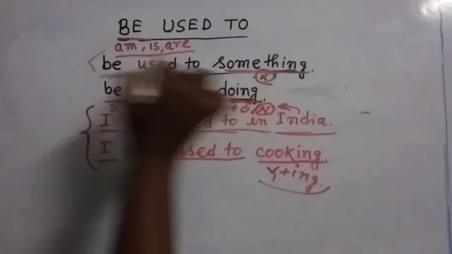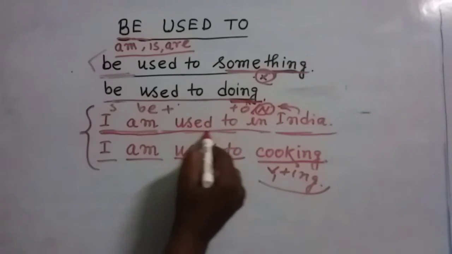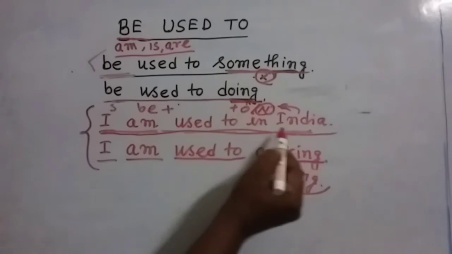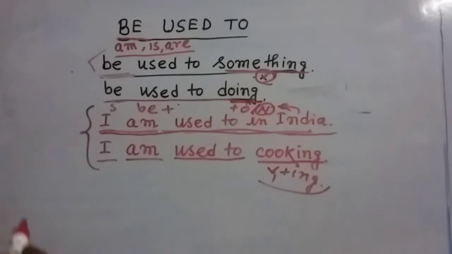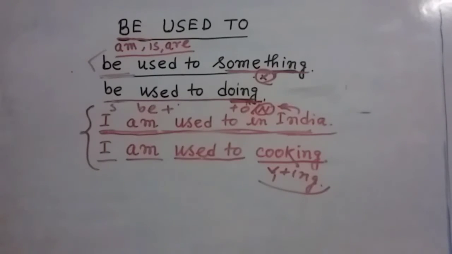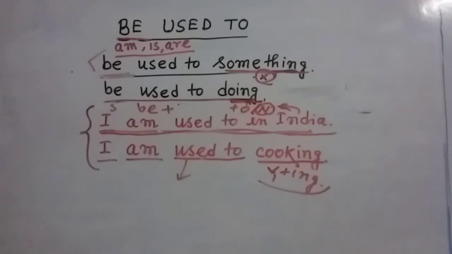Here I am giving you one example. Look, I am used to India. That means I am familiar with this country. I don't have any problem in this country. I am familiar with it. Actually, this term used to here means accustomed, or you can say habituated.